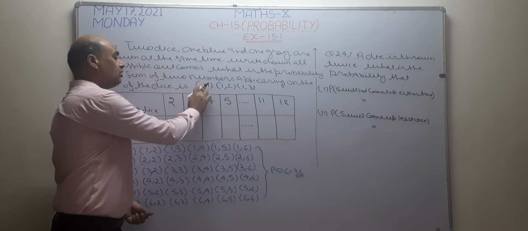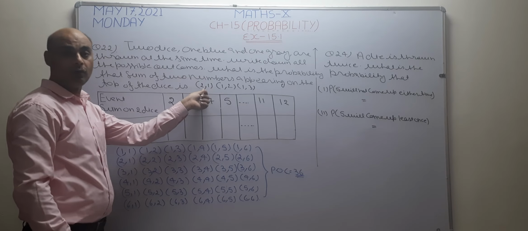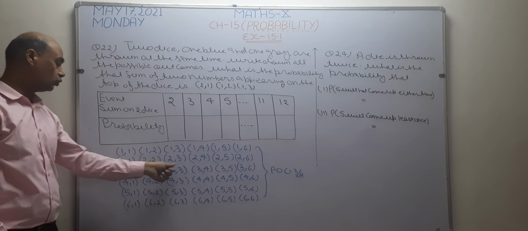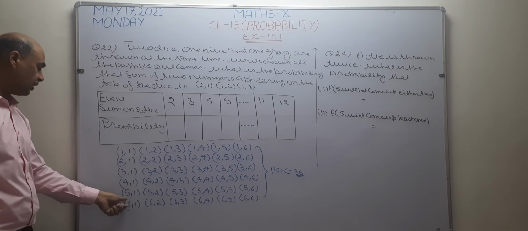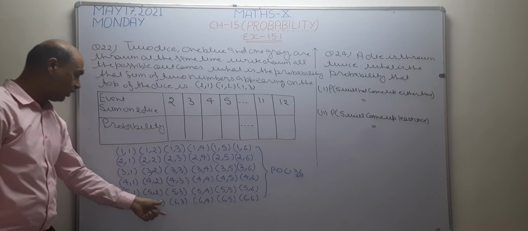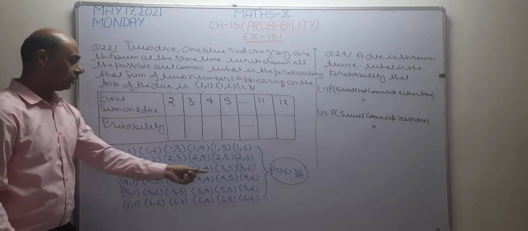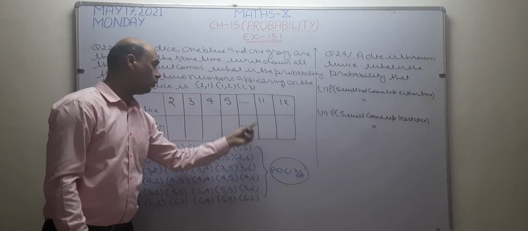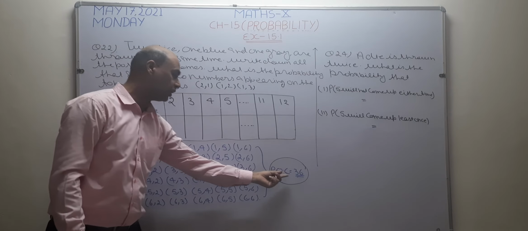If 1 is not there, what is the possibility? The first die can be 2. So I write here 2,1; 2,2; 2,3; 2,4; 2,5; 2,6. Similarly, I change the possibility of the first die, and after that, the possibility of the second die. In this way, 36 possible outcomes are there. So POC for this question becomes 36.